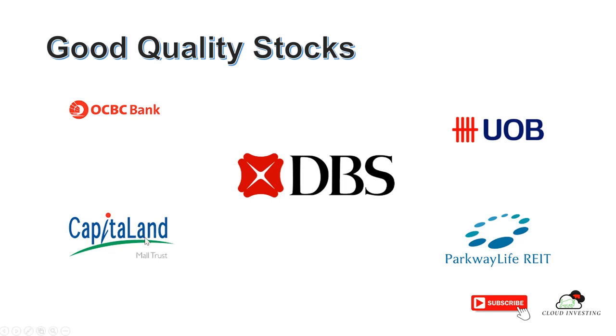And then Capital Mall Trust is the REIT company, and also Parkway Life. Capital Mall Trust owns a lot of the shopping malls in Singapore, for example Funan, Raffles City, Tampines Mall and Bedok Mall. Those are big shopping malls. They are also paying about 5 to 6% dividend yield right now. And then Parkway Life is also a very stable REIT that you can consider, but because the Parkway Life price is quite high, the dividend yield right now is slightly lower than 4%. So you may have to wait for the price to drop, then you can enter this one.